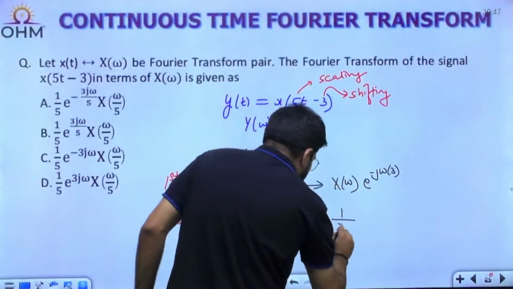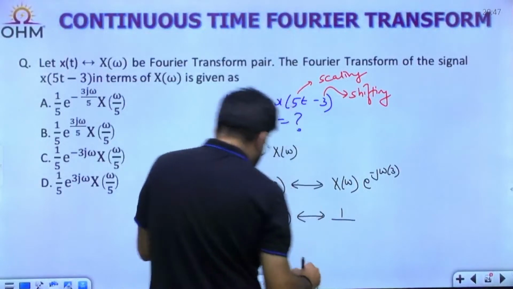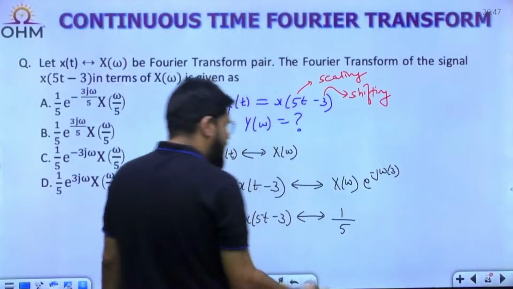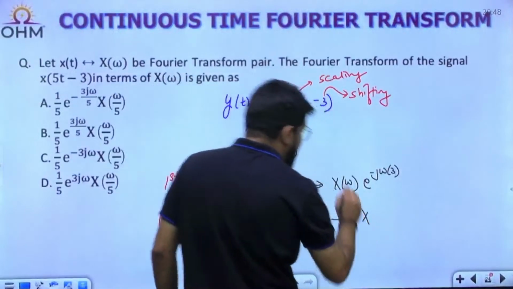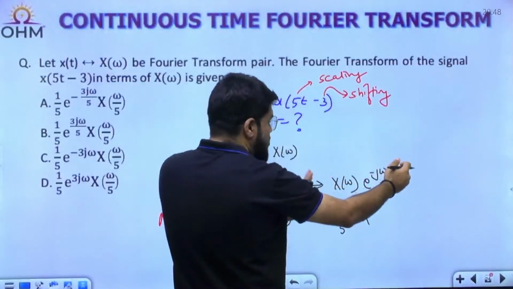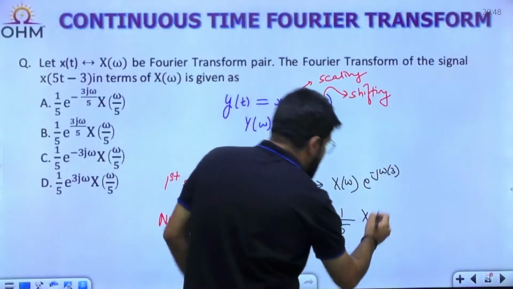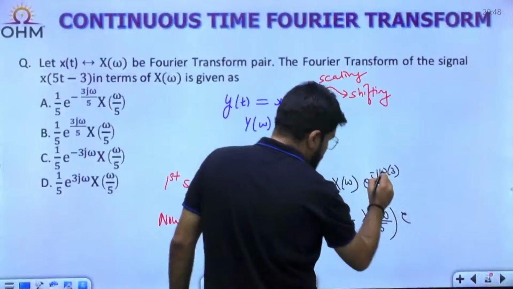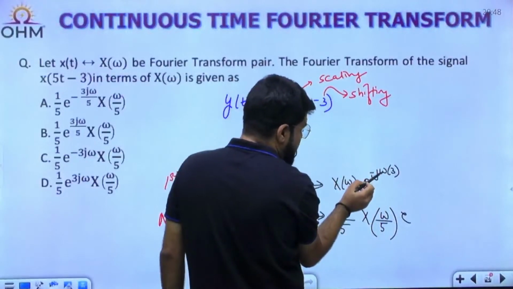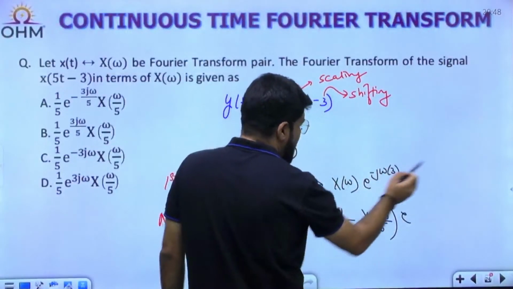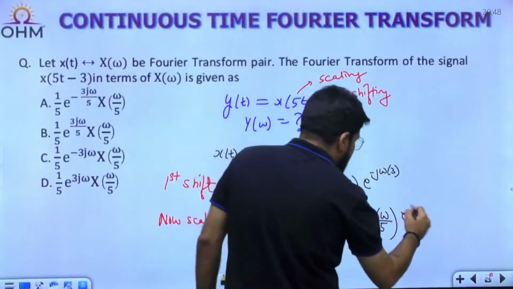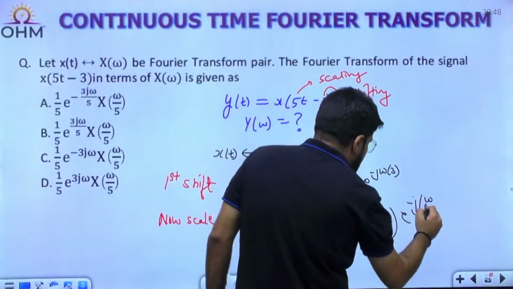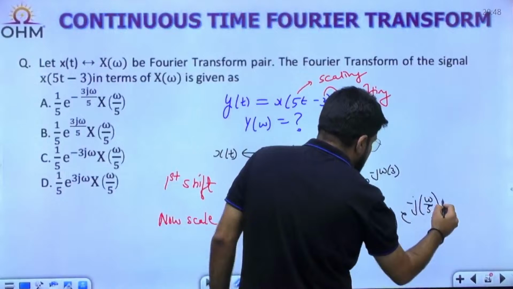Scaling factor is 5, so 1 upon mod 5 means 1 by 5, X of omega by 5. The entire frequency function on the right side, omega will be replaced by omega by 5. Sometimes that is where the student's mistake happens. X(omega by 5) e^(minus j omega 3)? No, e^(minus j omega by 5 into 3).